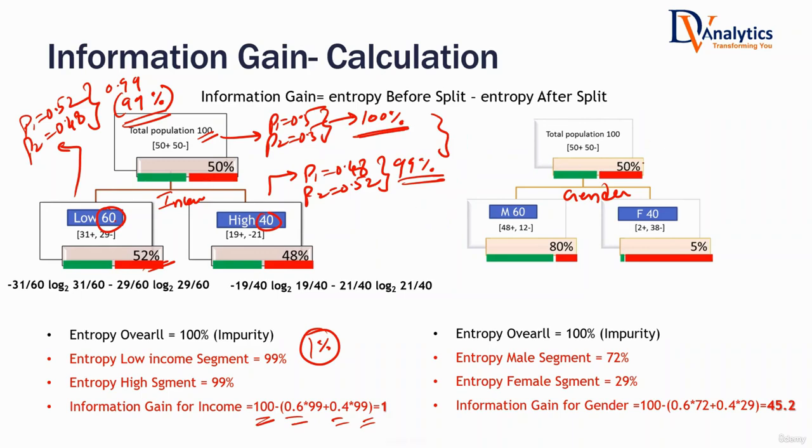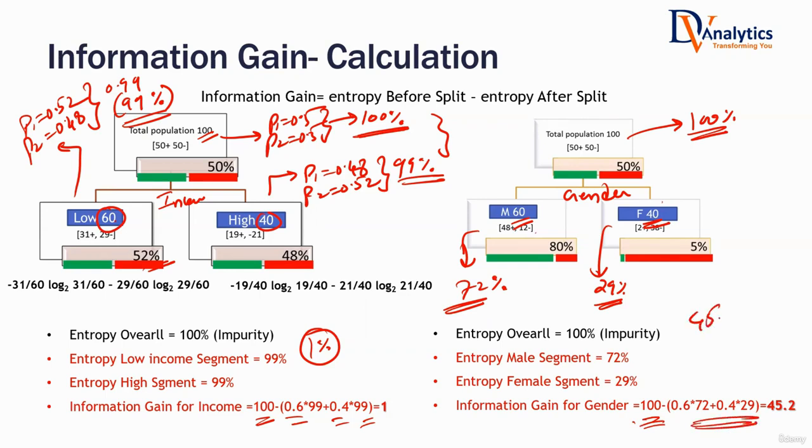Let's come here. What will happen if you do the same thing on gender? Once again, what will be the entropy here? 50-50 case? 100%. If you come here, 80-20, I'm not saying this is perfectly pure. There is still impurity. When you do the entropy calculation, you will get somewhere around 72%. Again, this is not 100% perfect, but much better. When you do the entropy calculation, you will get something like 29%. So entropy before split minus weighted entropy, 60% into its entropy, 40% into its entropy. Yes, it is not giving 100% pure subsets, but much better. Information gain for gender variable is entropy before split minus weighted entropy after split. That is 45% somewhere.